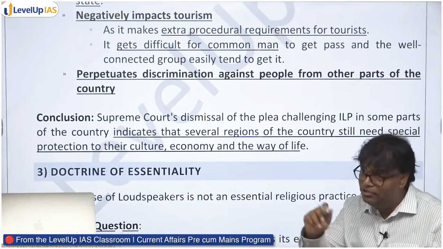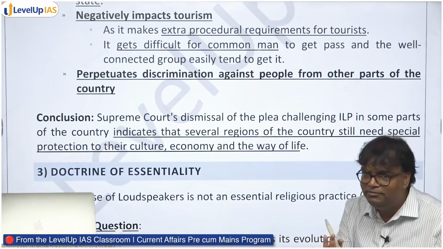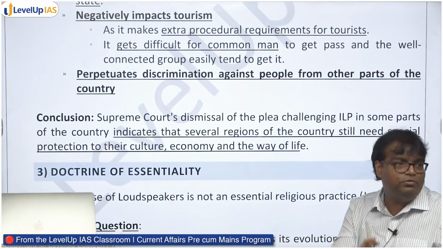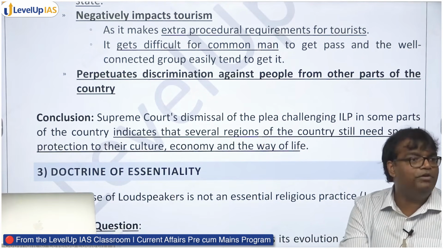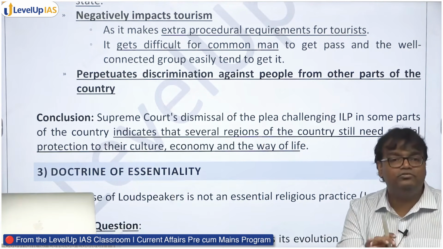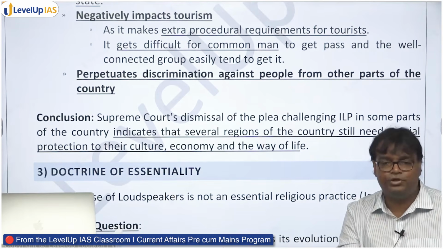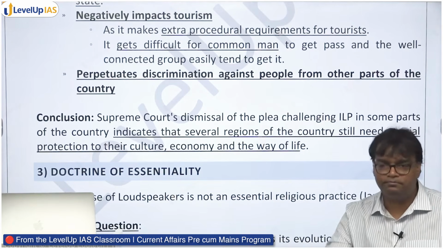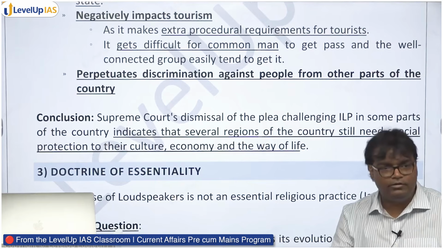We're saying that there are some criticisms, but in spite of all these things, Supreme Court has upheld ILP. It indicates what? Some regions of the country may still need special protection. And that's okay. Fine. Did you understand?